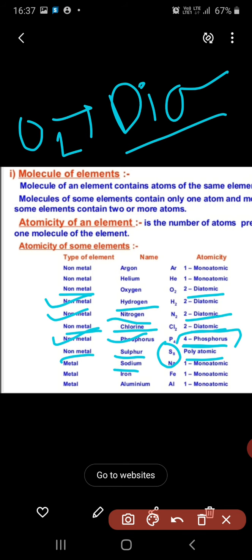Sodium, sodium is a metal. Only one atom of sodium, so it is monoatomic. Now move to iron. Iron is also a metal, and it is monoatomic because it has one atom of iron. Okay, now aluminium. Aluminium is monoatomic and it is also a metal.